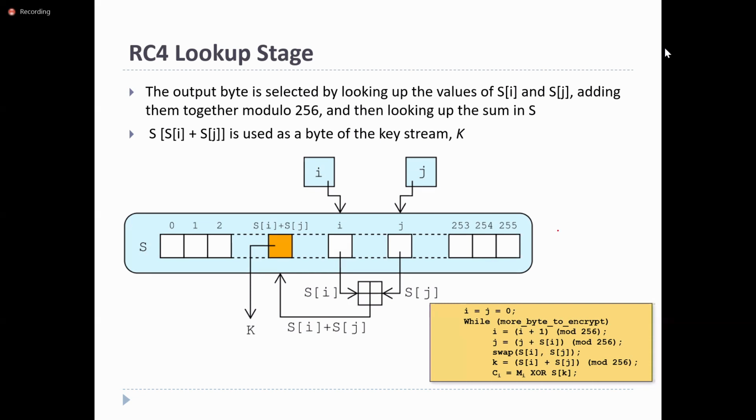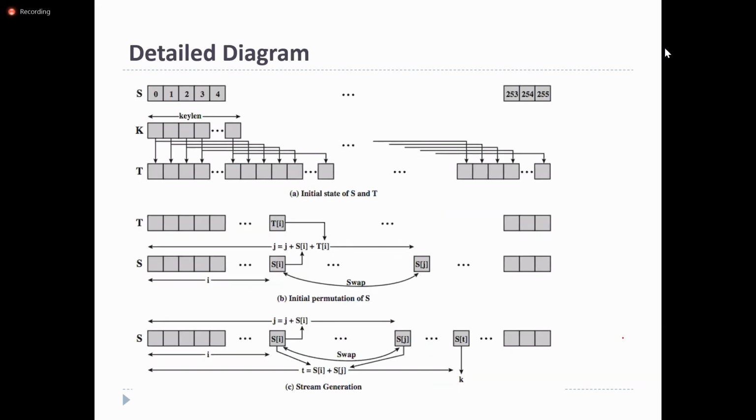So this is the procedure. Swapping will be done. In order to get the position of j, it is going to perform this operation: j is equal to j plus S[i] and so on. So this is the procedure of the RC4 algorithm. So how this temporary array, how this key array will get the values.